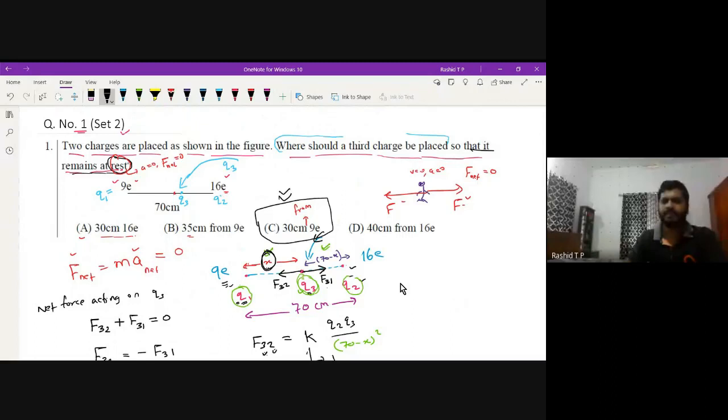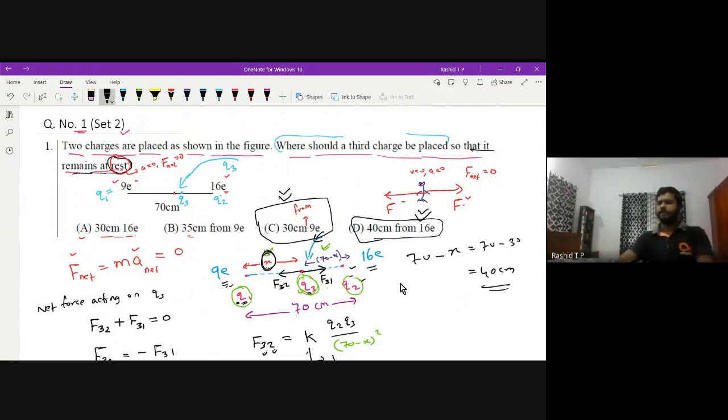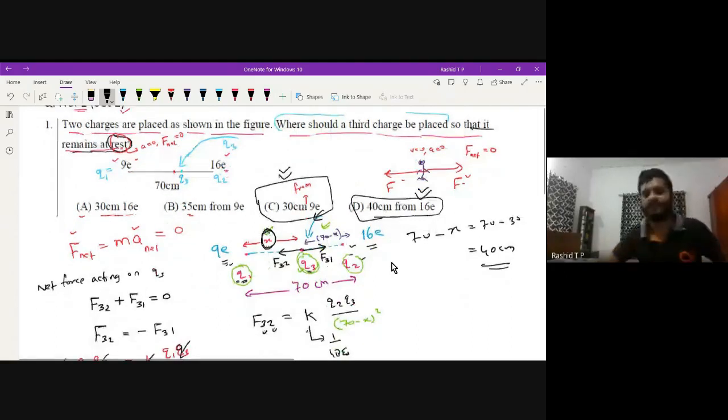If anybody asks what is the distance from the 16E charge, that is very simple. You have to subtract 70 minus the x, that is 70 minus 30, that is 40 centimeter. One more option is there: 40 centimeter from 16E is also there. This is also a correct answer. Both are the answer. This is a long procedure, but these things are very simple. If you practice on these questions, you can do it within 1 minute.